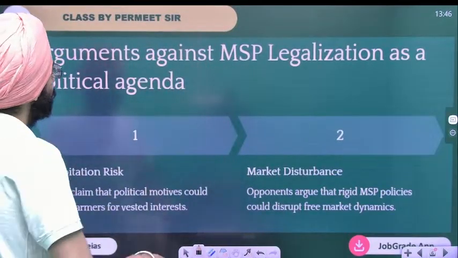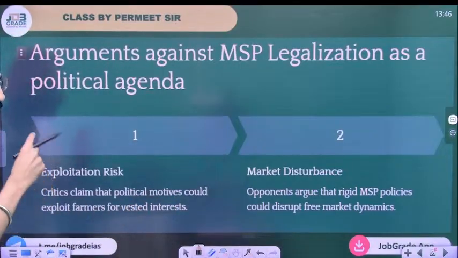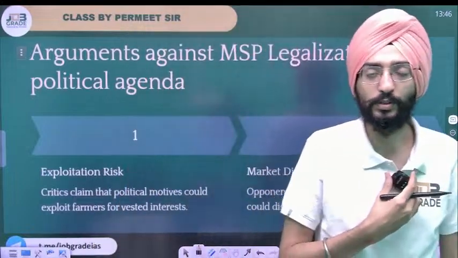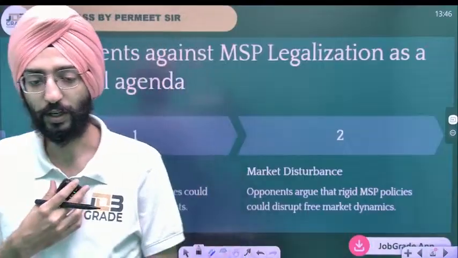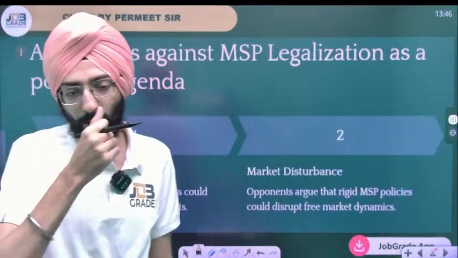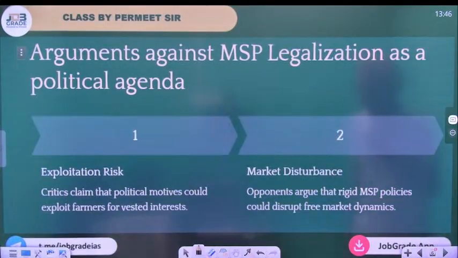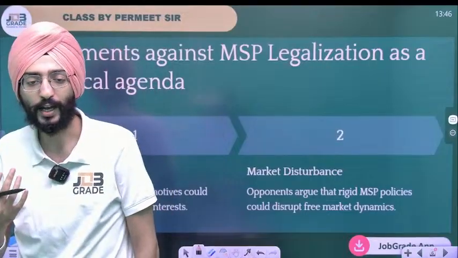So again, when it comes to MSP legalization, one of the things is that most of the subsidies are being offered to the large farmers. It's being offered to the non-beneficiaries. Because the system is such that there are loopholes and a lot of bottlenecks.